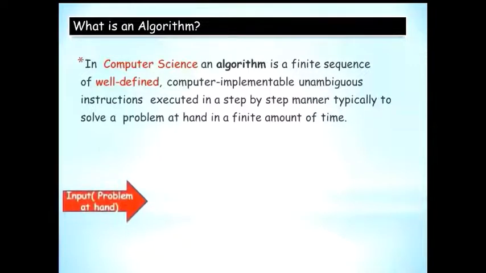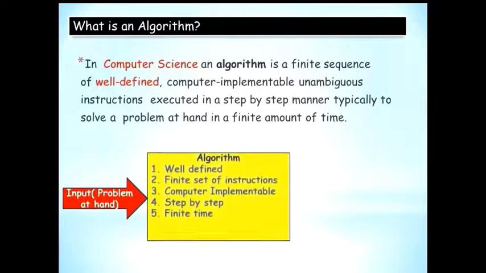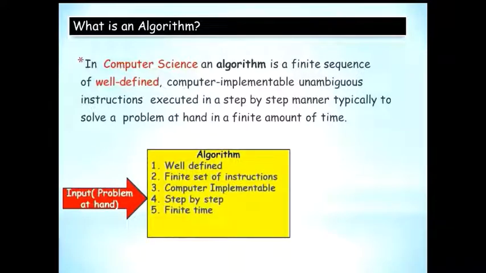So say that you are given a problem at hand which is going to be the input, and you have an algorithm. Now an algorithm is a well-defined finite set of instructions which can be implemented on a computer because we are learning computer programming, and these set of instructions are executed step by step, not haphazard, and you arrive at solving the problem in a finite amount of time, and then you get your output, which is the solution to the problem at hand.